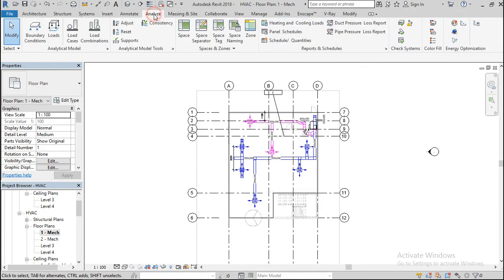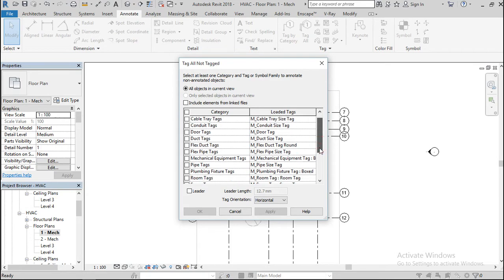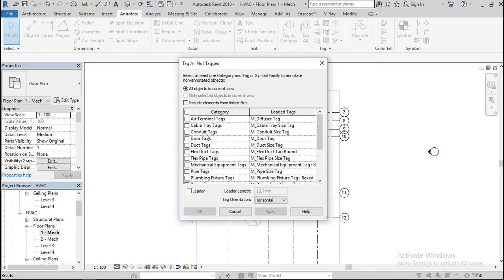I'm trying to tag this, but it's not giving me what I want. Flexible cable, mechanical equipment, this is the one I want.